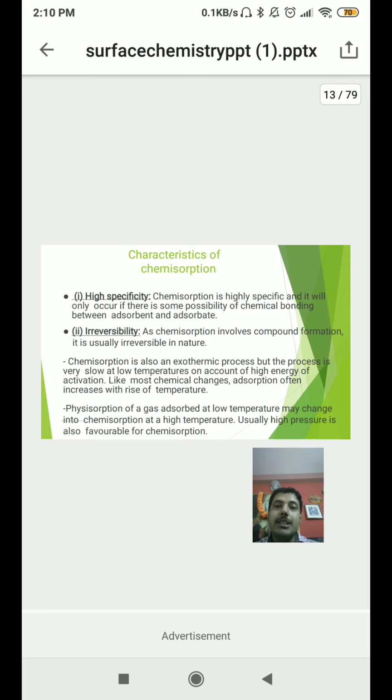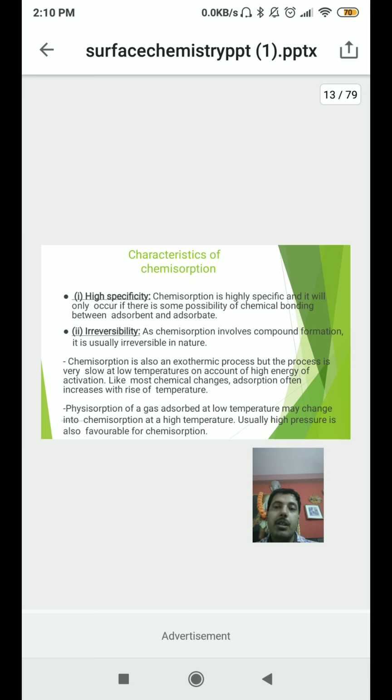Next one is characteristics of chemisorption. I already discussed the characteristics of physisorption. Now the characteristics of chemisorption. It has high specificity. First point is chemisorption is highly specific and it will only occur if there is some possibility of chemical bonding between adsorbent and adsorbate.